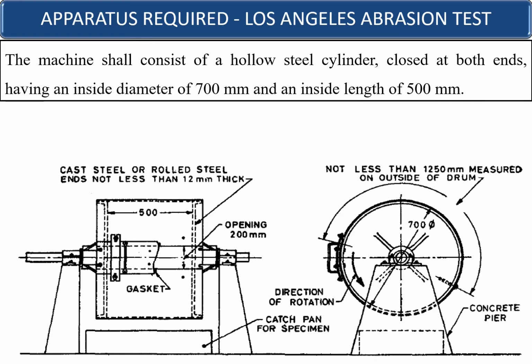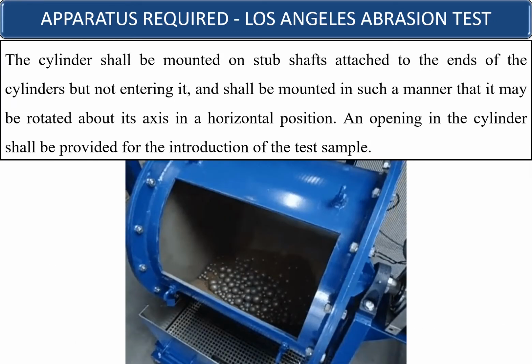The machine shall consist of a hollow cylinder closed at both ends, having an inside diameter of 700 millimeters and an inside length of 500 millimeters. The cylinder shall be mounted on a stub shaft attached to the ends of the cylinder but not entering it. It shall be mounted in such a manner that it may be rotated about its axis in horizontal position.